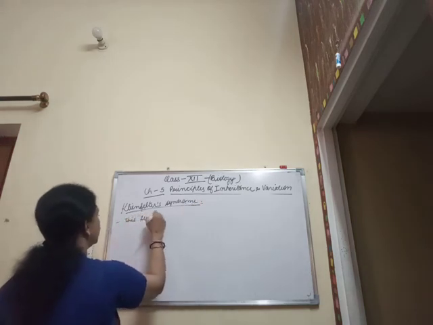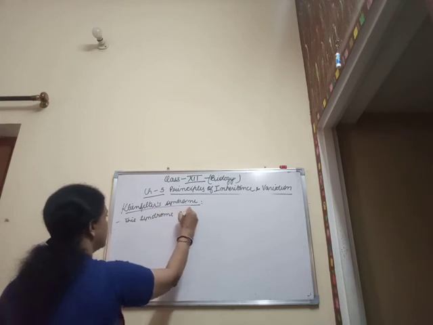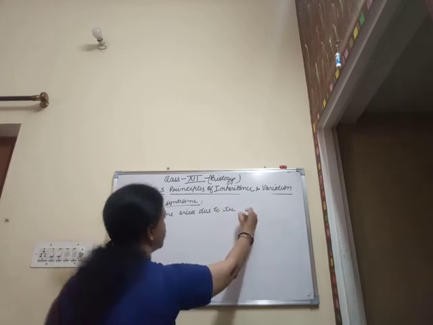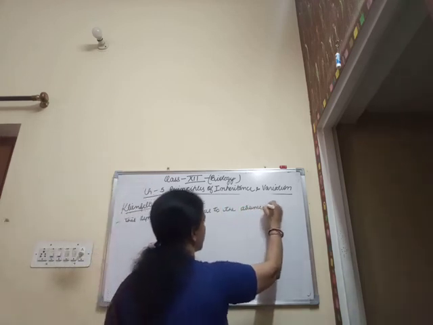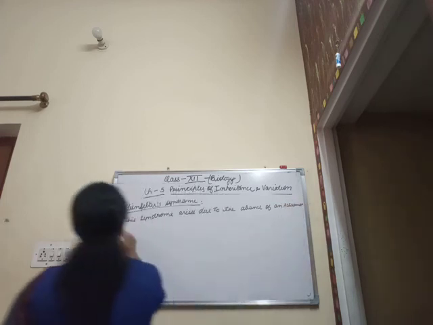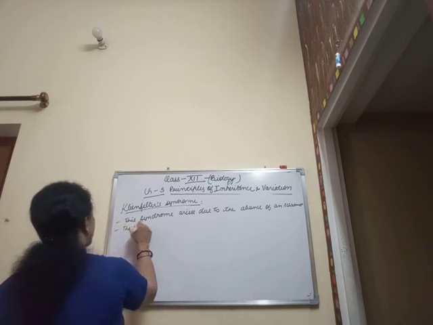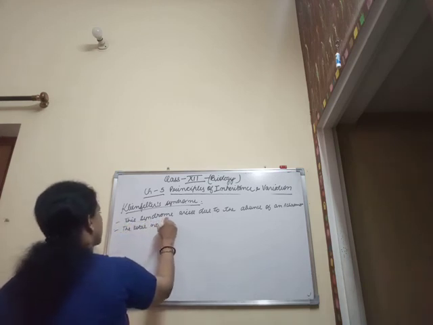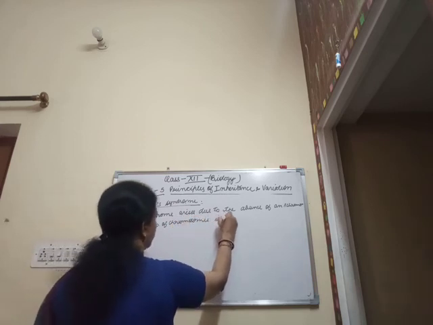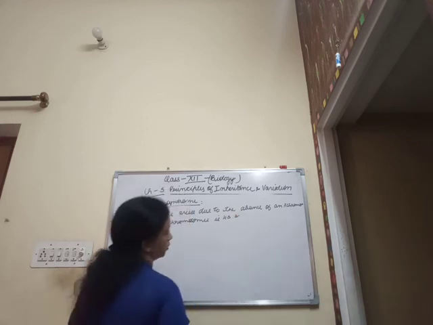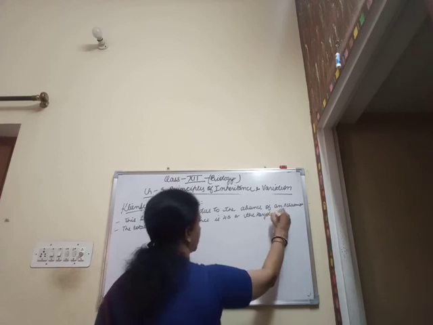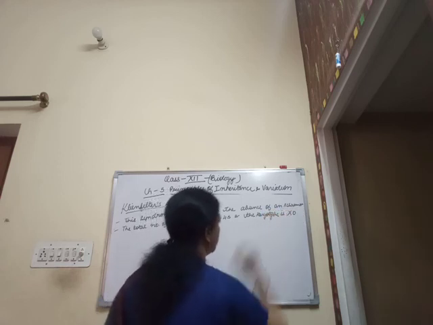This syndrome arises due to the absence of an X chromosome. Hence, the total number of chromosomes is 45, and the karyotype is X0.